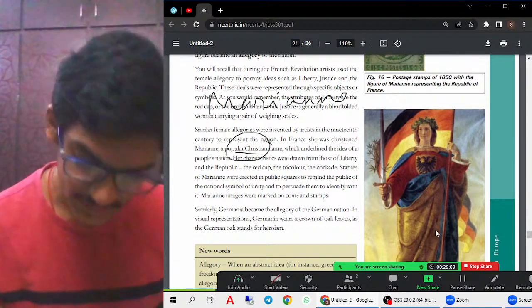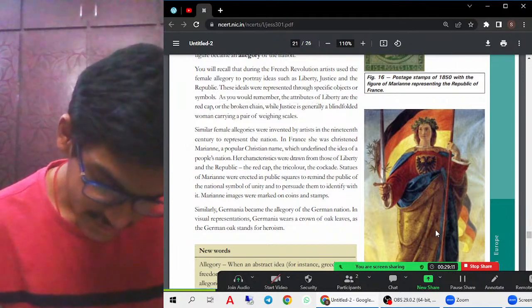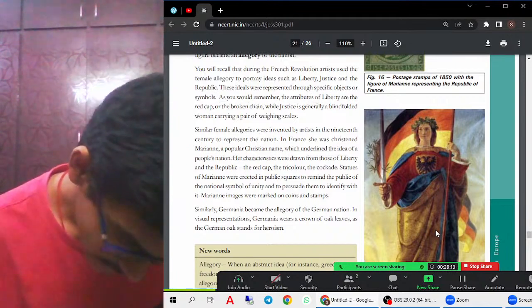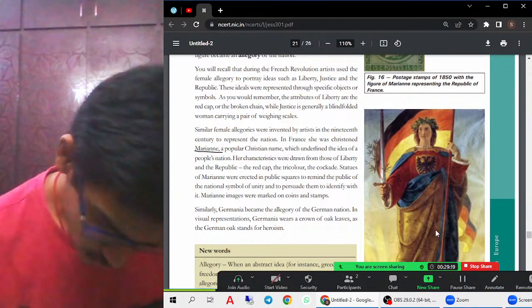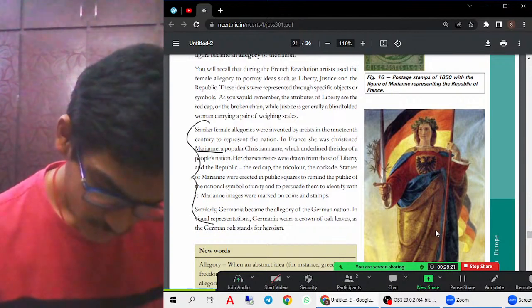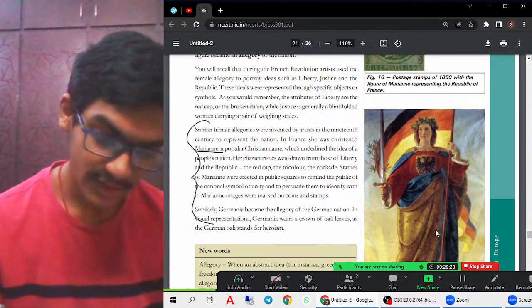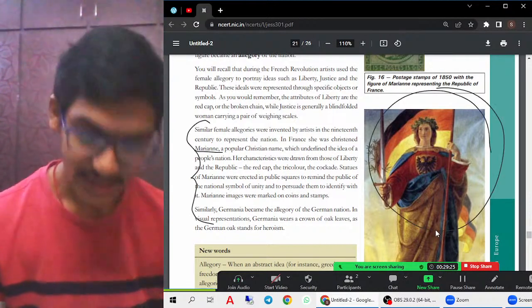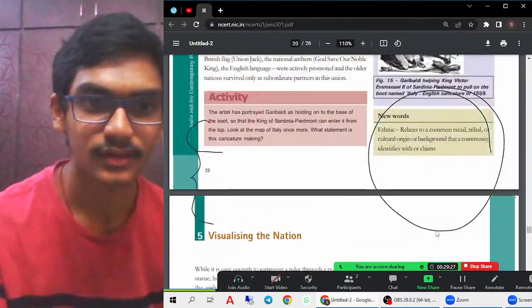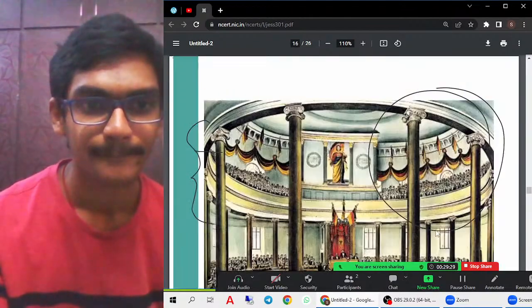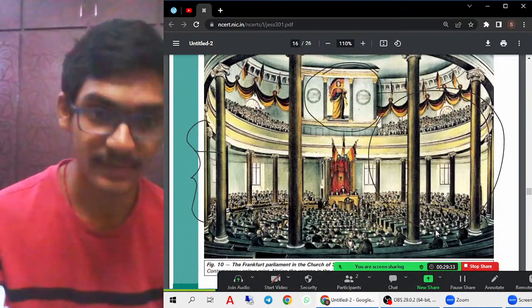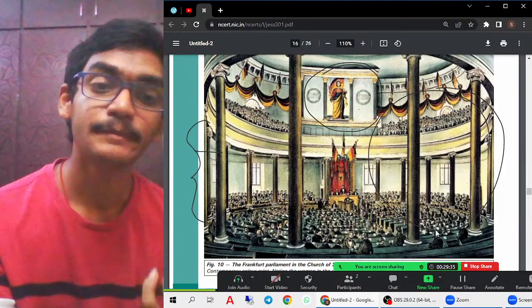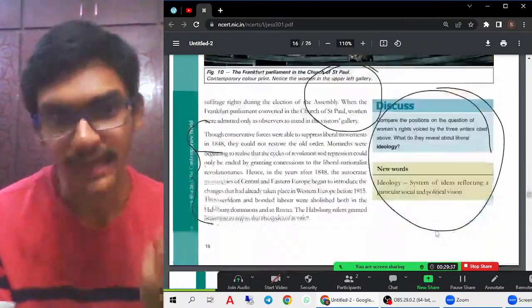Then here comes the important thing, that is Germania. Who was this Germania? Germania was also an important figure in Germany. As you can see in the first picture also, the picture of Germania was put up here. This mainly represented the people's liberty, justice, and republic.